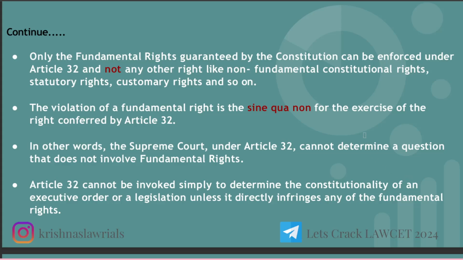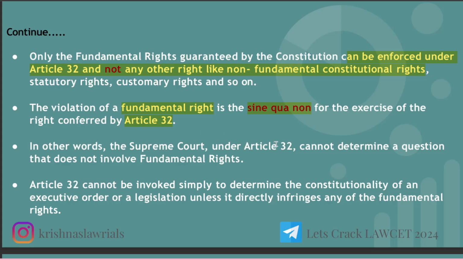Only the fundamental rights guaranteed by the Constitution can be enforced under Article 32, and not any other right like non-fundamental constitutional rights. The violation of a fundamental right is a sine qua non for the exercise of the right conferred by Article 32. So if they are saying sine qua non, it means it is impossible to apply without it. Without Article 32, protecting fundamental rights would have been impossible. So Article 32 is very essential to protect our fundamental rights. This is what it is saying.